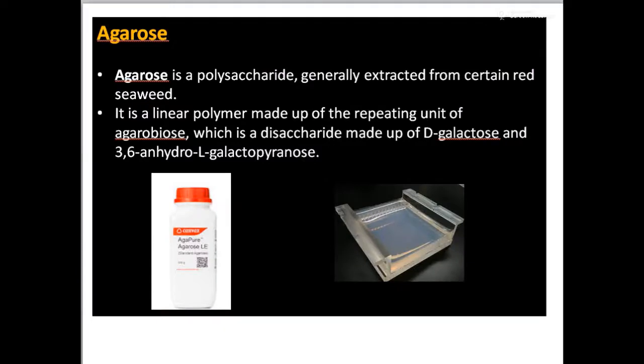Another one which we have to discuss is agarose. Agarose is yet another polysaccharide which has been extracted from certain red seaweed, and it is a linear polymer made up of repeating units of agarobiose, which is a disaccharide made up of D-galactose and 3,6-anhydrogalactopyranose. And the use of agarose is mainly when we have to prepare, for example, agarose gel electrophoresis for the separation of DNA. This is a DNA separating gel, or you can also use this in the separation of plasmids and all that, DNA plasmids and all that.